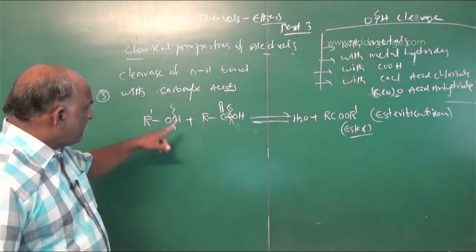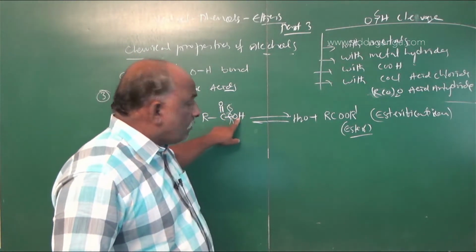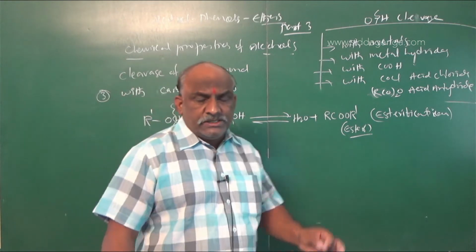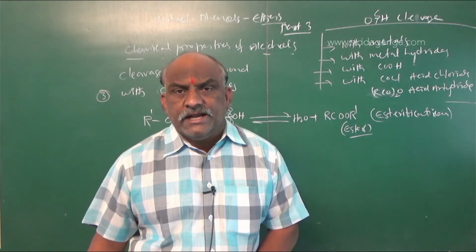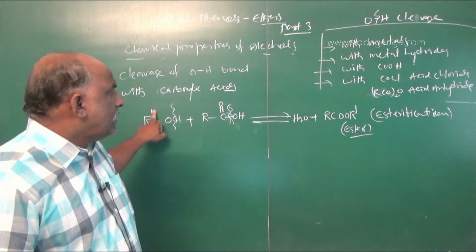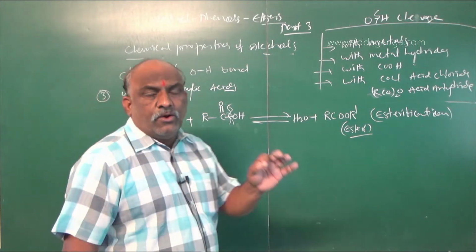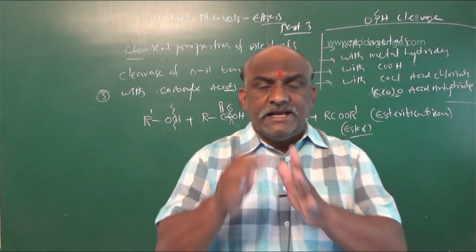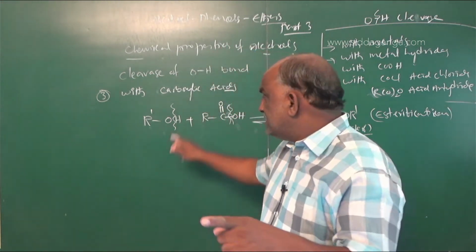So remember, the OH group is from the carboxylic acid only. The OH group is not from the alcohol. In the alcohol, which cleavage takes place here? Only O–H cleavage takes place. O–H bond cleavage takes place.